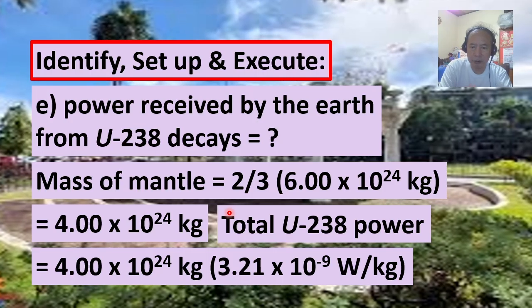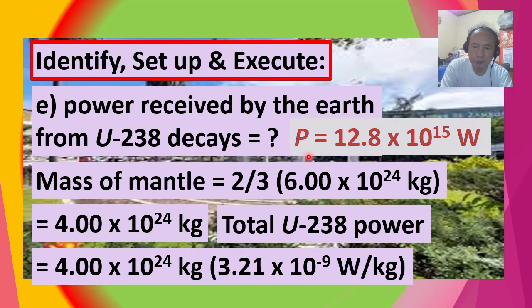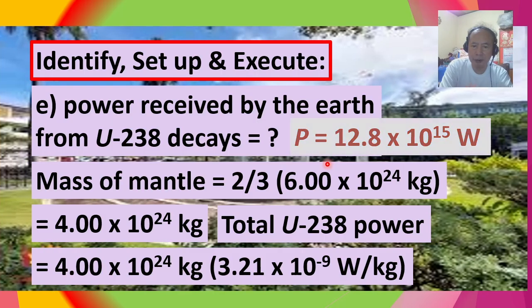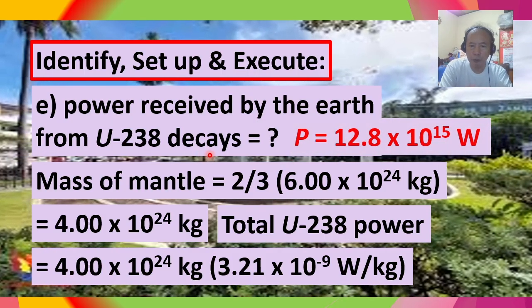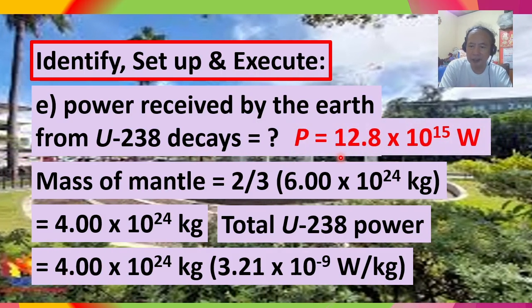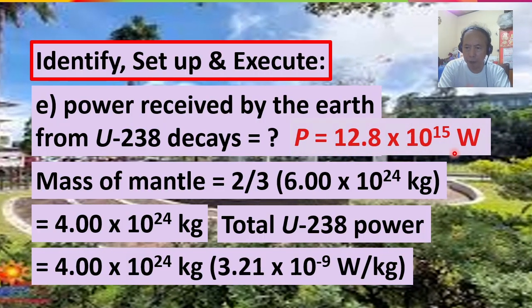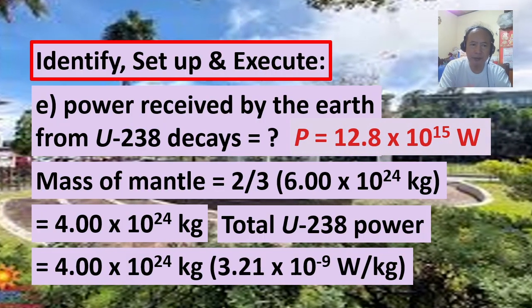And the result is the power P received by the Earth from uranium-238 decays equals 12.8 times 10 raised to the 15th power watts.